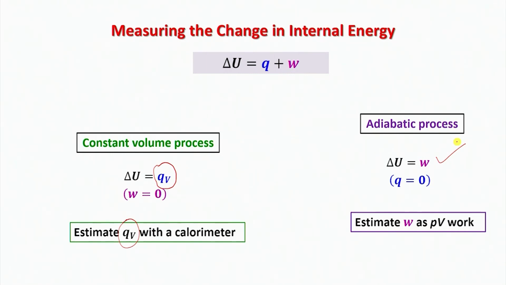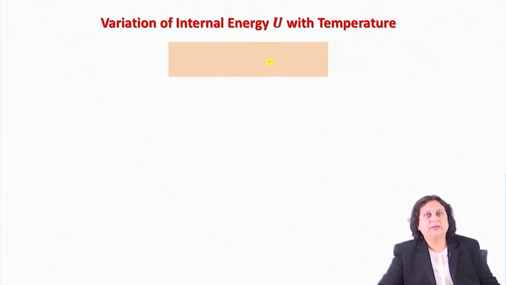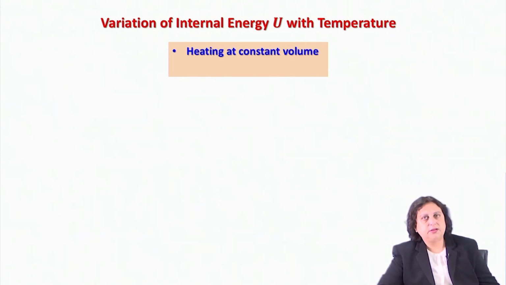And as you understand, both the quantities that I am talking about here, Q and W, are experimentally controlled parameters that I can change under laboratory experimental conditions. Next, let us ask the question of how this quantity, internal energy, will change with temperature. For this purpose, let me think of the simple situation where I am heating the system at constant volume.